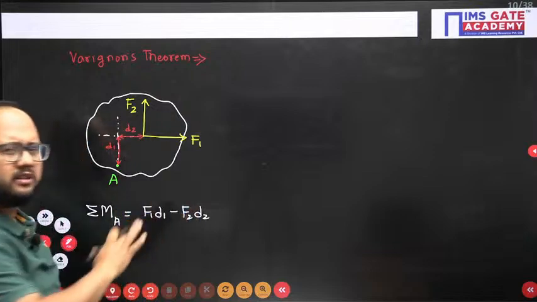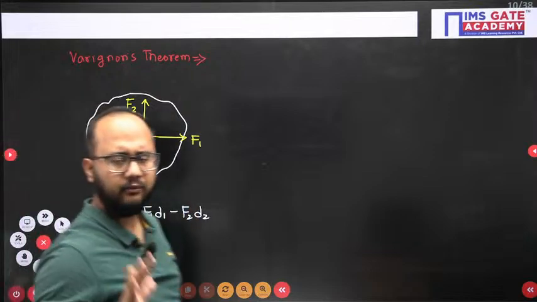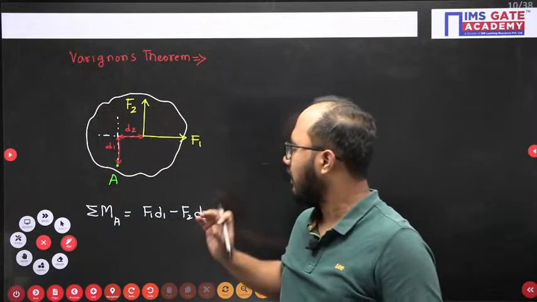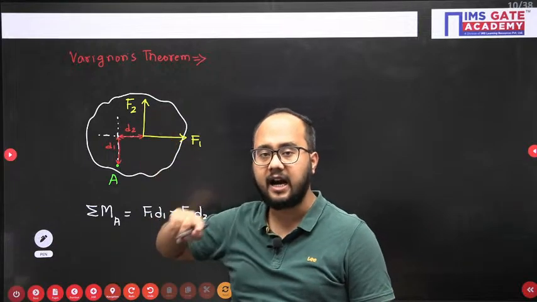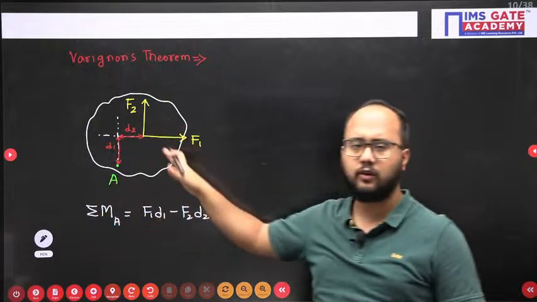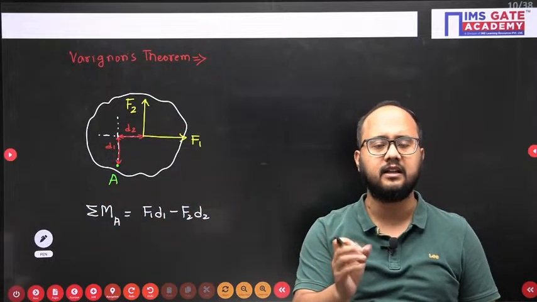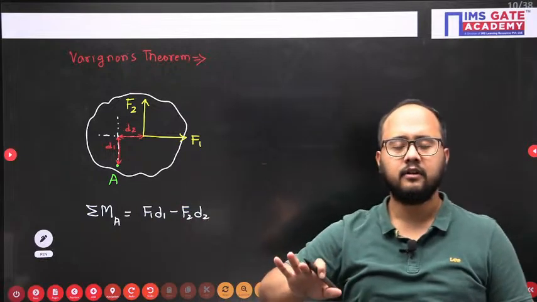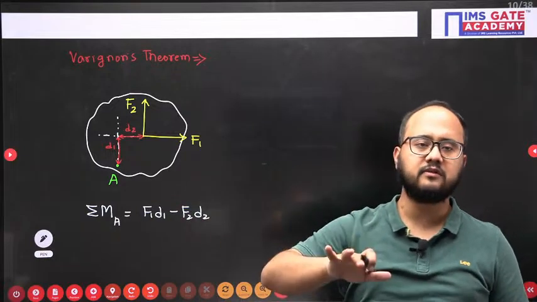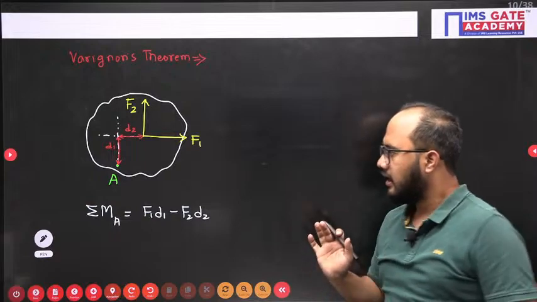So it can be positive or negative, any value it will have. Okay, don't worry about the sign. The only point I am making here is, whatever kind of force system you have, if I ask you to calculate the moment about point A, you will calculate it very easily by proper sign convention. Clockwise positive, then anti-clockwise will be negative. If anti-clockwise positive, clockwise will be negative. Simple. So that is fine.